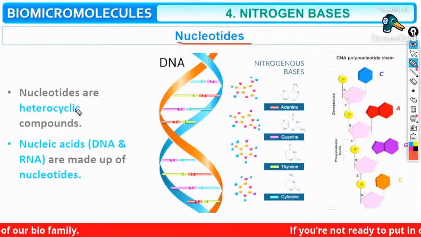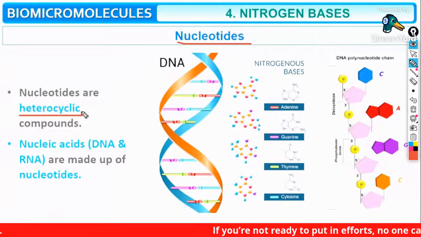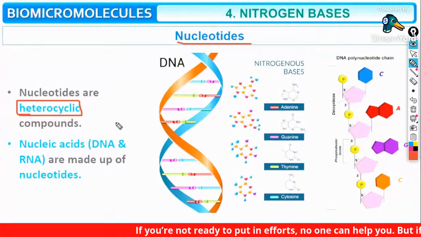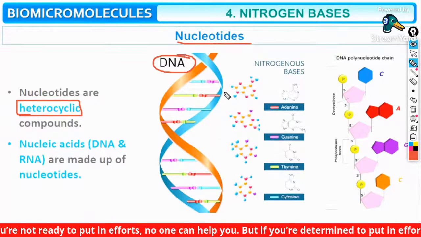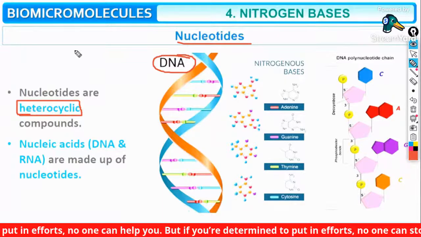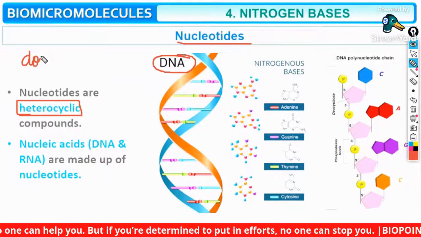Nitrogen-based nucleotides. Nucleotides are heterocyclic compounds. Okay, they are heterocyclic compounds. Look at the wonderful image of DNA shown over here. So it is a double helical structure, right? It is a double helical structure.